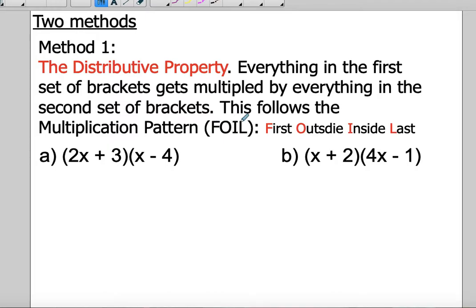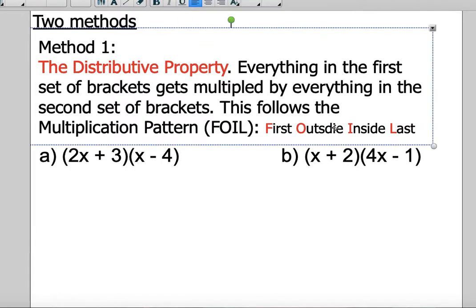FOIL. You may have heard of FOIL, which basically means you multiply the first things in the expression together, and then you multiply the outsides, so the 2x and the negative 4.